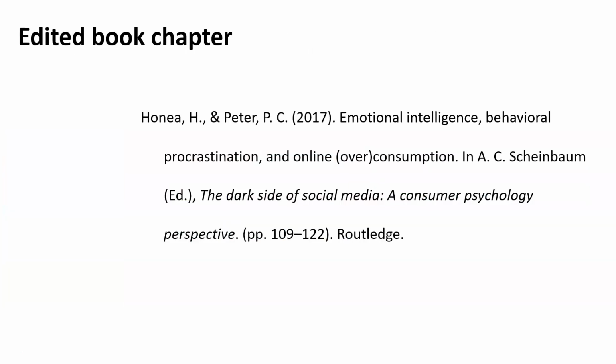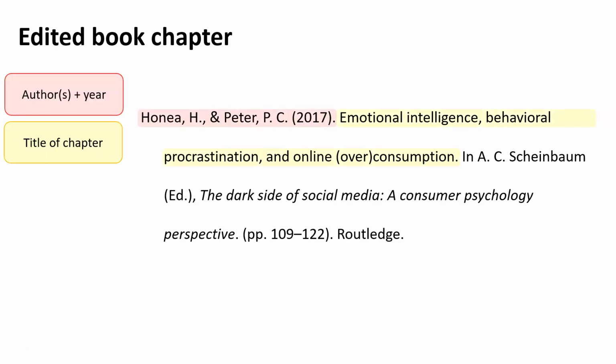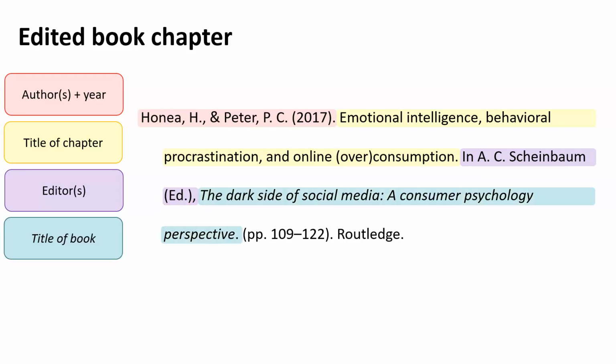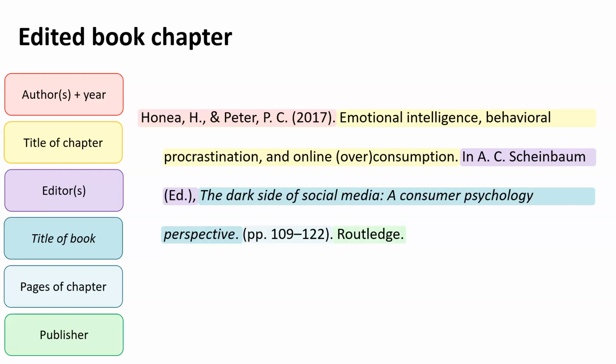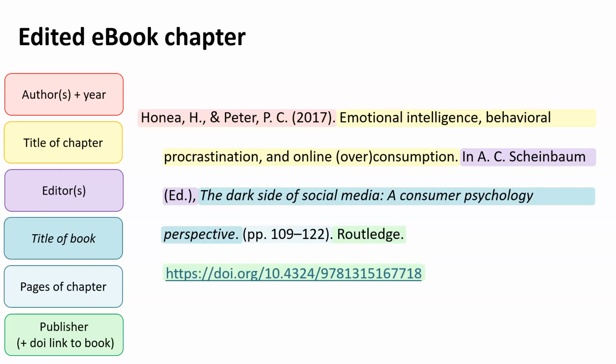An edited book has chapters that are usually written by different authors. Start with the author of the chapter and year, then the title of the chapter, then the editors, with initial before surname this time. The abbreviation for editors is in brackets. Then the title of the book, then the page numbers of the chapter. Use PP, which is the abbreviation for pages. And lastly, the publisher. For ebooks, add the DOI, if it has one.